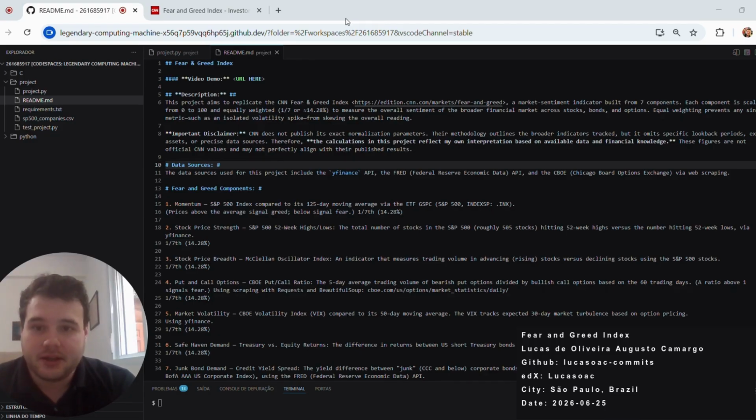In my project, I tried to replicate the CNN Fear and Greed Index. That's a very famous index made by CNN. They try to measure the overall sentiment of the US market, varying from bonds, from stocks, from overall volatility, in all the different measurements. It was a very interesting project because I needed to deal with a lot of data and a lot of sources of data, as I will explain in the next part.